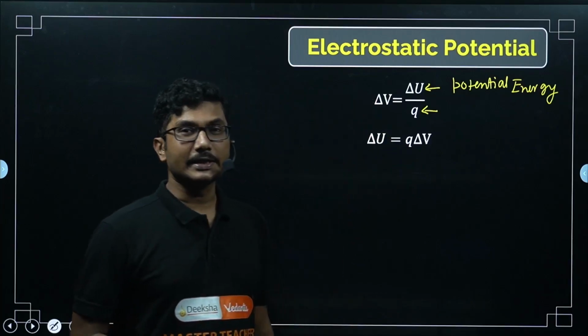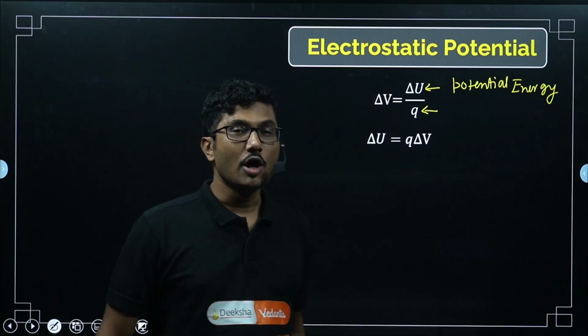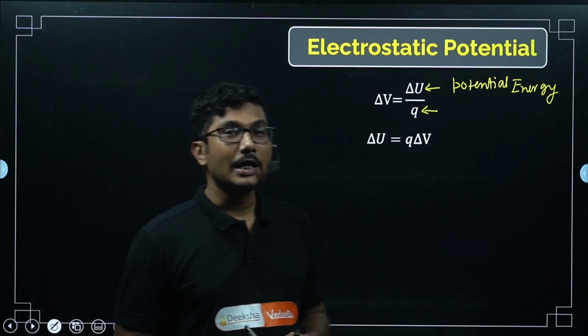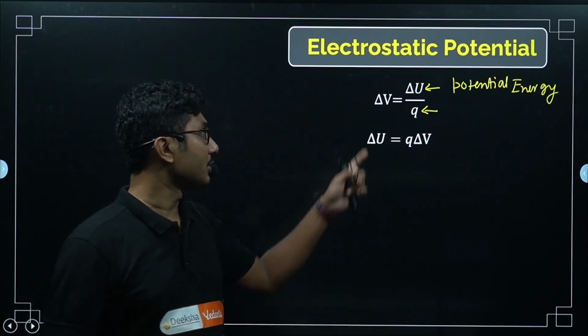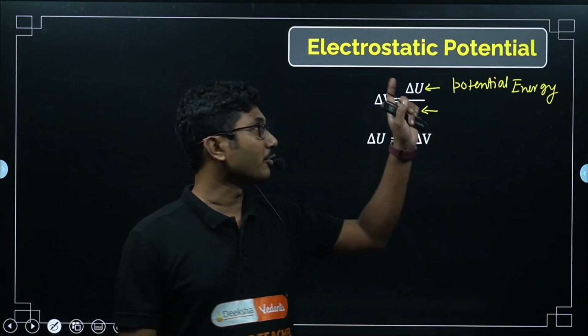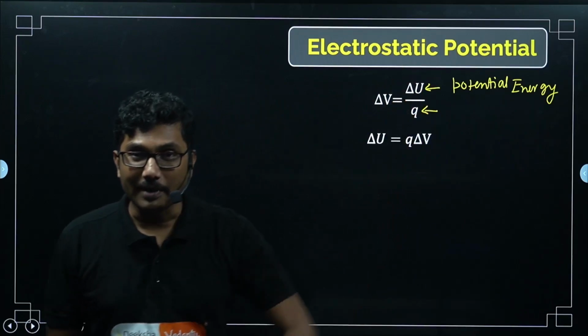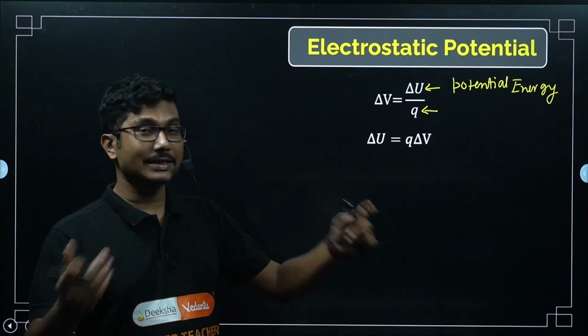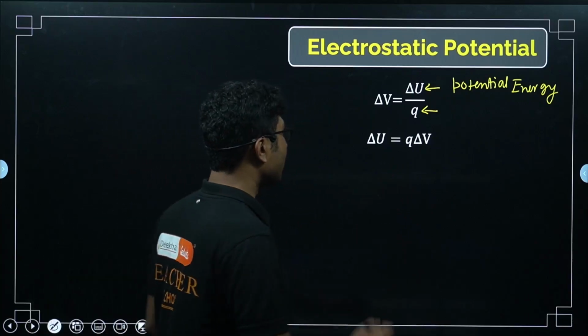In some problems, they will give you potential energy, or you have to calculate potential energy in some way, and then eventually you have to calculate the potential. So potential is basically electrostatic potential energy divided by the charge. Similarly, in many of the cases actually, this is the more common formula.